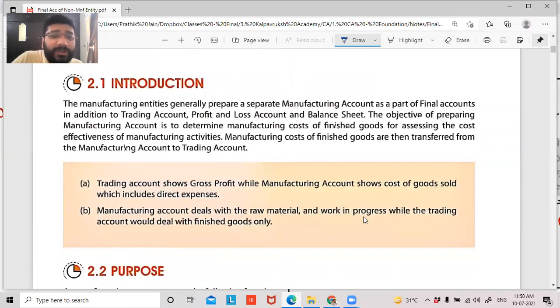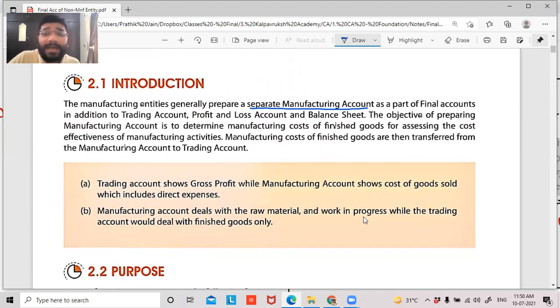It says that manufacturing entities generally prepare a separate account as a part of the final accounts, in addition to the trading account, P&L account and balance sheet, which means they'll prepare the trading account, the P&L and the balance sheet. But in addition to that, they'll prepare something called the manufacturing account. The objective of preparing the manufacturing account is to determine the manufacturing cost, that is, the cost of production of the finished goods, for assessing the cost effectiveness of the manufacturing activity.